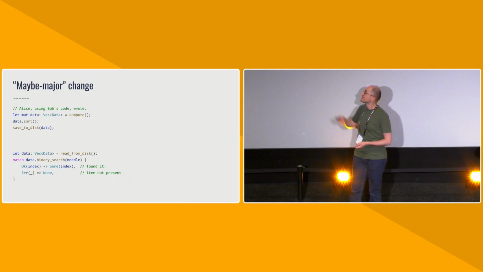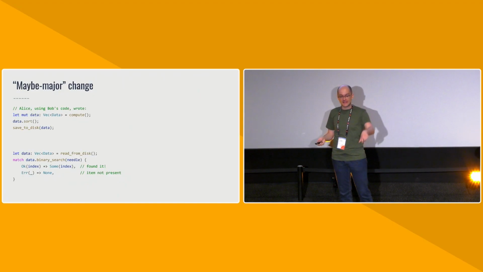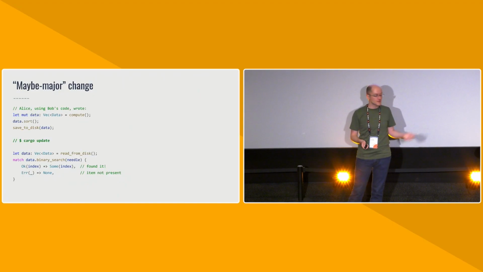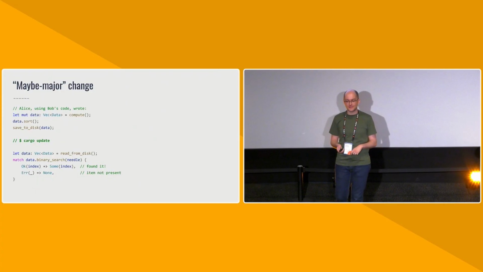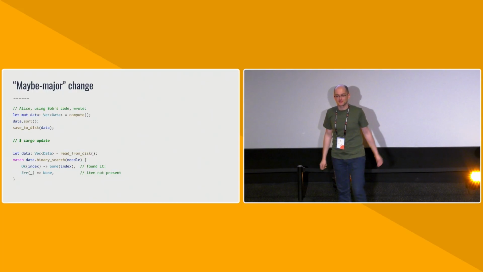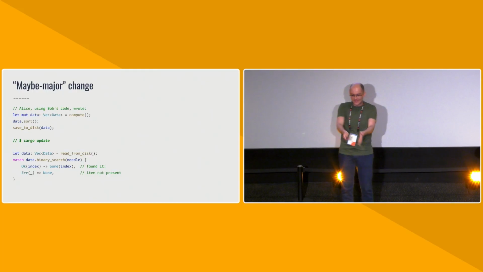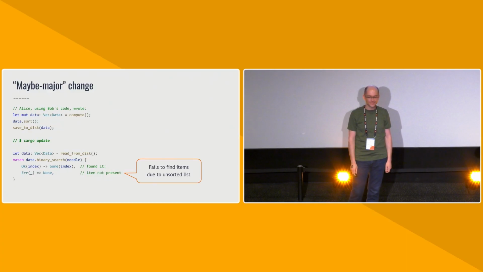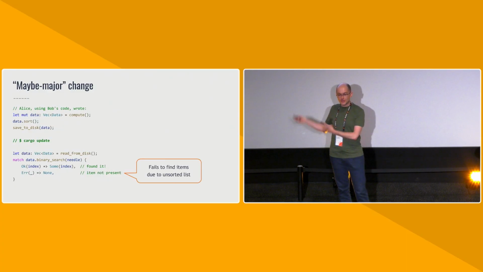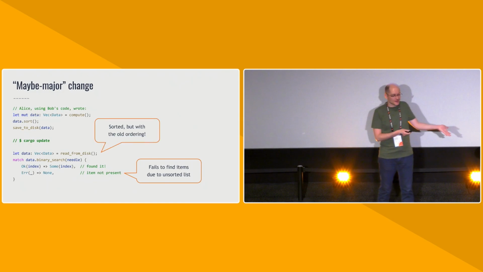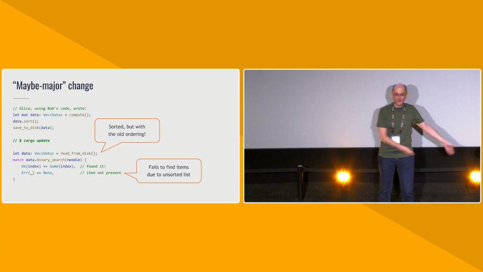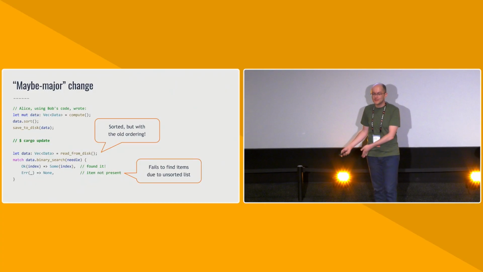So one day, Alice goes through this flow, generates a bunch of data, sorts it, saves it to disk, and then runs cargo update. And after cargo update, she loads the data from disk, and all of a sudden, the binary search is broken. There's an item right there. She can see it in the serialized format on disk, and binary search says, sorry, that data is just not present. So this code is objectively broken, but whose fault is it? What happened? The problem is that the sort is wrong. It's sorted, but with the old ordering. It's not sorted according to the new definition.